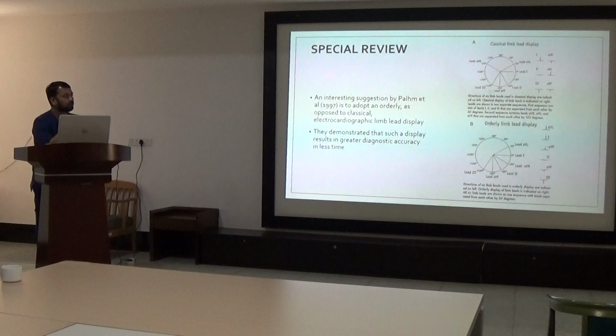There is one thing special to review from this article. There is a study done by Pahlm et al. There are two types of limb display suggested. There is the classical limb display which we use: 1, 2, 3, aVR, aVL, aVF. He studied the orderly limb display in his report and demonstrated that such a display results in greater diagnostic accuracy in less time. So he advised the orderly limb display, that is first aVL, 1, aVR, 2, 3, aVF, according to the orientation of the axis, but it's not used here. We use only the classical.